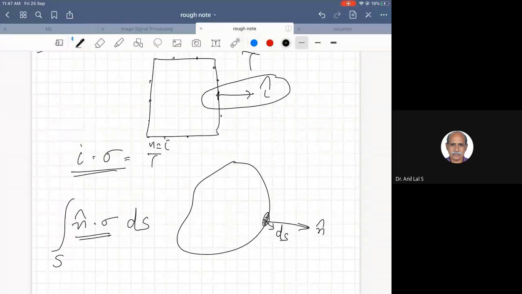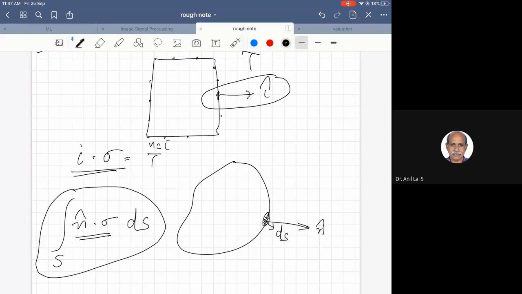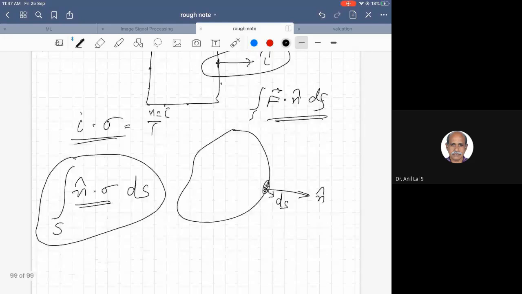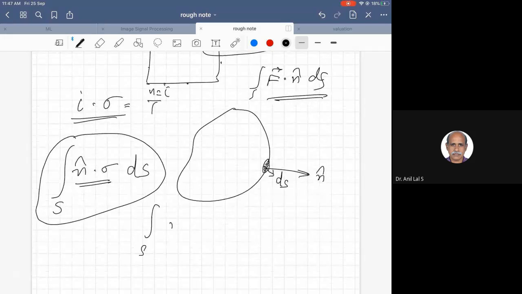So now once this is done, you have to apply the Gauss divergence theorem. If you try to apply it on this, it is not possible because it is n dot sigma. The integral over the surface of f dot n dS is what is in the Gauss divergence theorem, so dot n has to be on the right. For that, we write the integral over S of sigma transpose dot n dS, taking the transpose so you can post-dot with n. Now the Gauss divergence theorem you can apply.